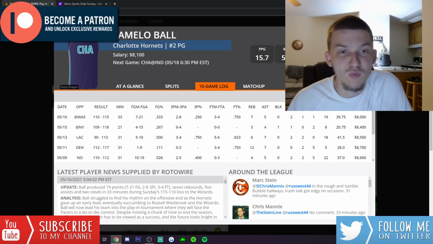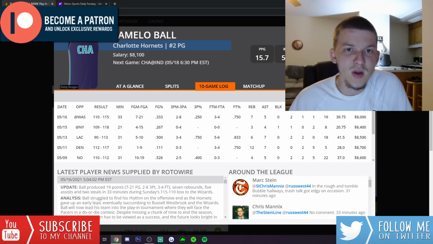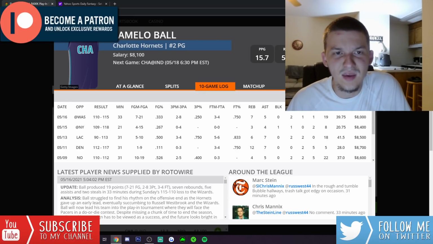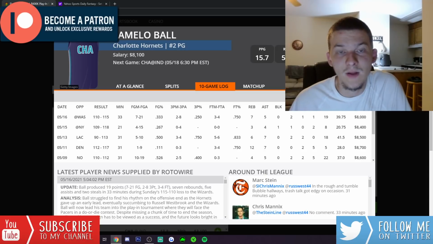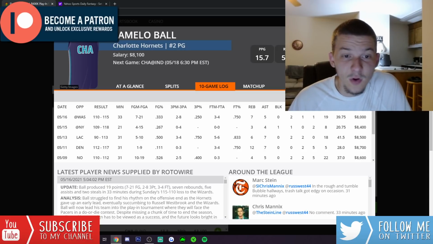The Pacers have just been a really fast-paced team this year. They haven't really been that good defensively either. LaMelo in the playoffs, I do expect to play probably more minutes than he has been lately. He's been getting around 30 to 32 minutes, but I think, with this being a must-win game for Charlotte, we're going to get like 35, 36 minutes from LaMelo. He definitely should play more than normal.